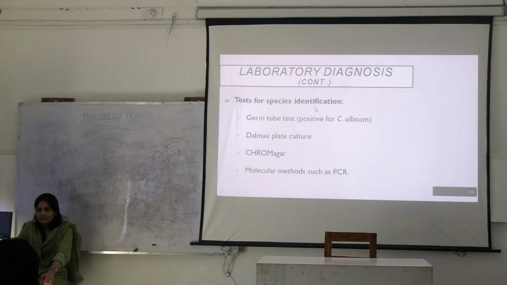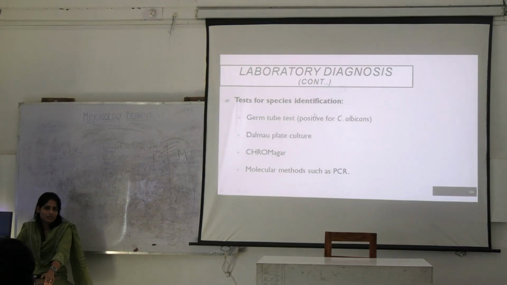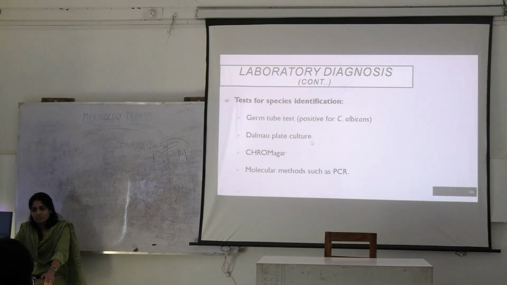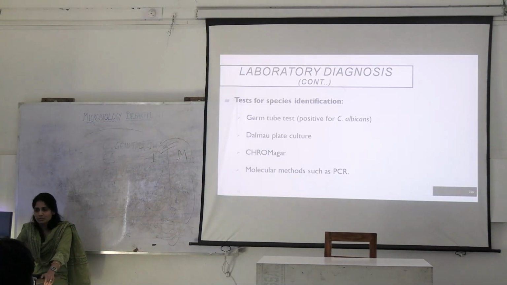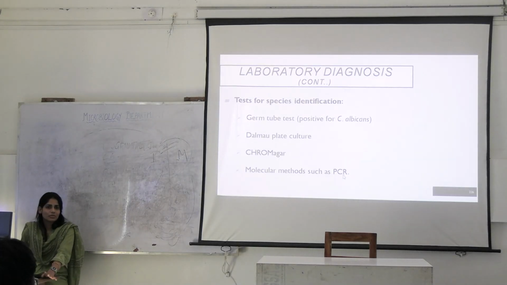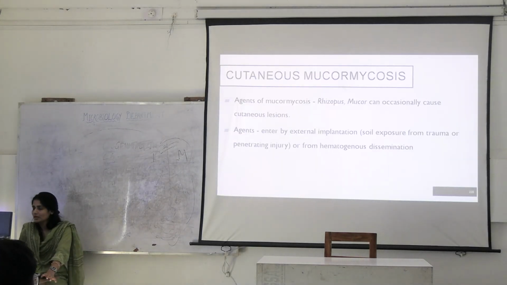If it is positive, it is Candida albicans. Okay. Also, you go for Dalmau plate culture, where you will observe the chlamydospores. You will go for CHROMagar, which will speciate this Candida based on their color appearance. Okay. And you can go for molecular methods such as PCR. Okay.